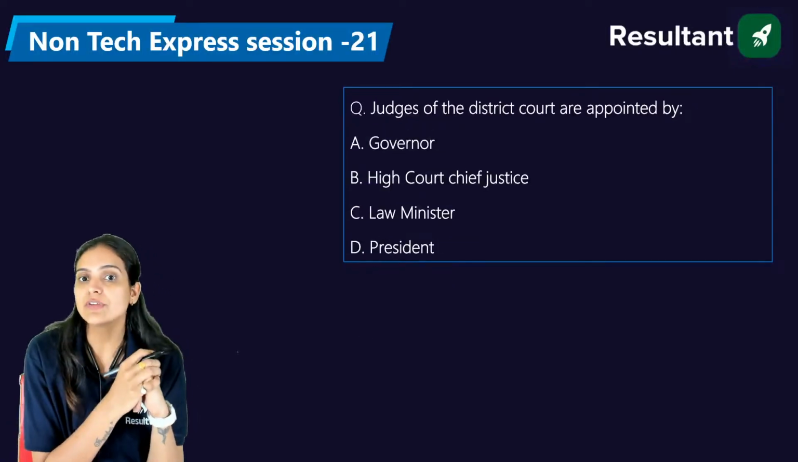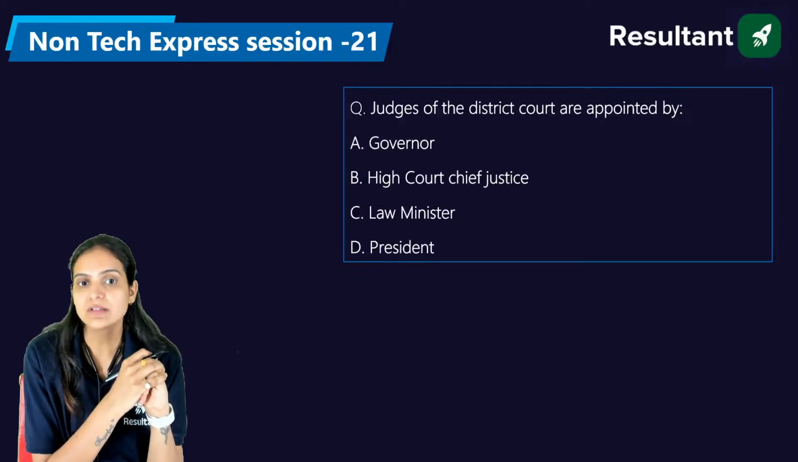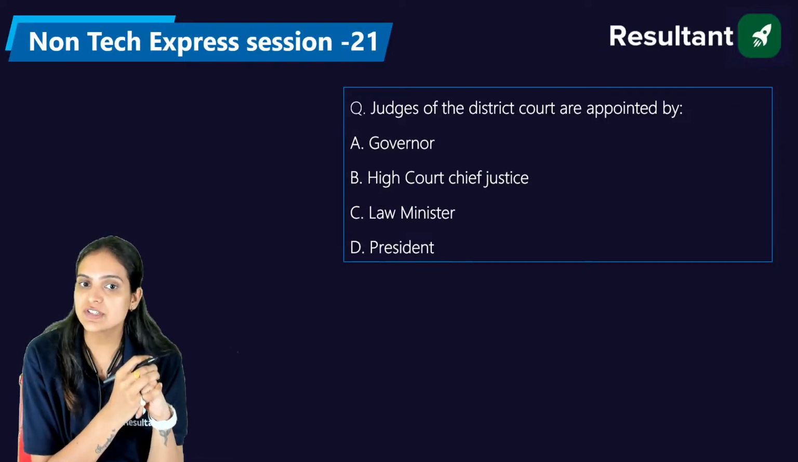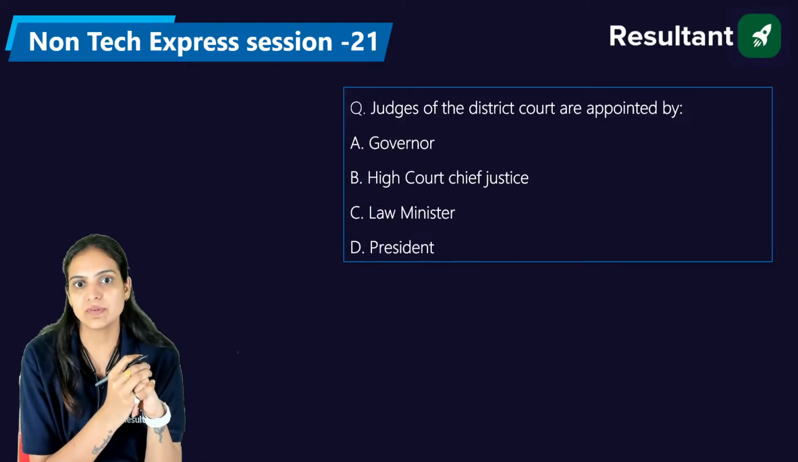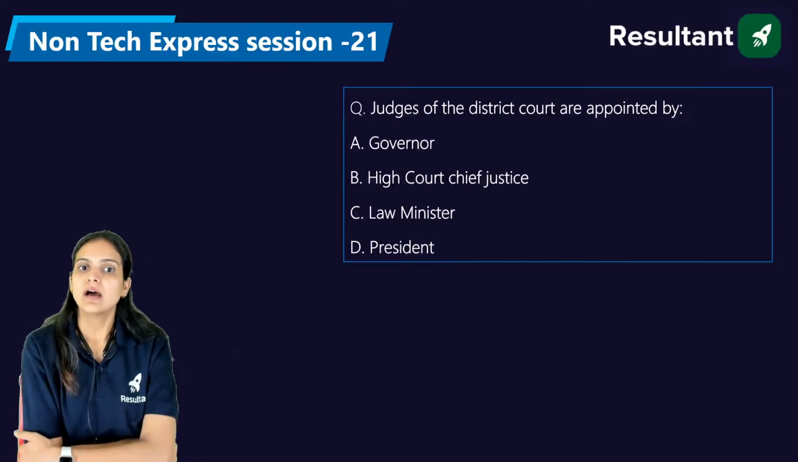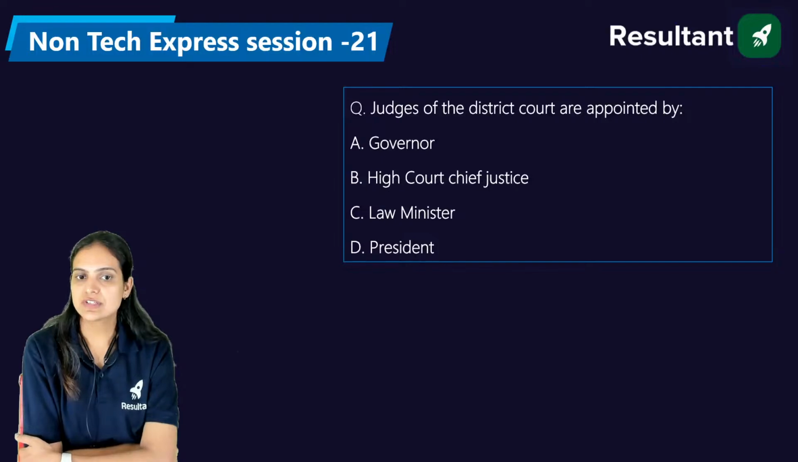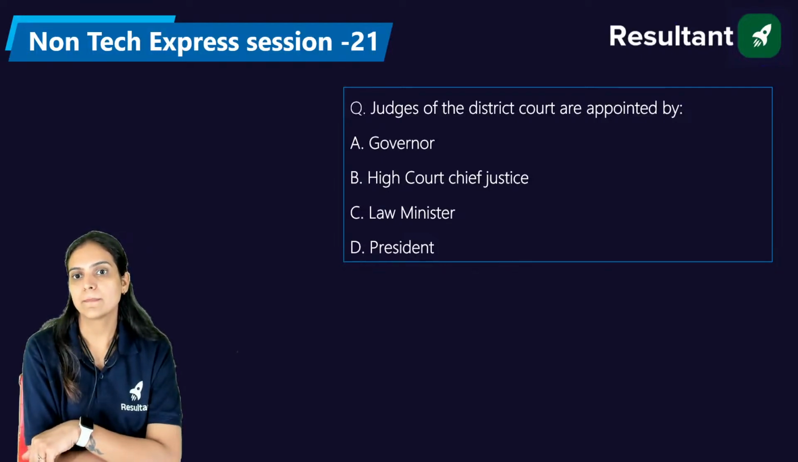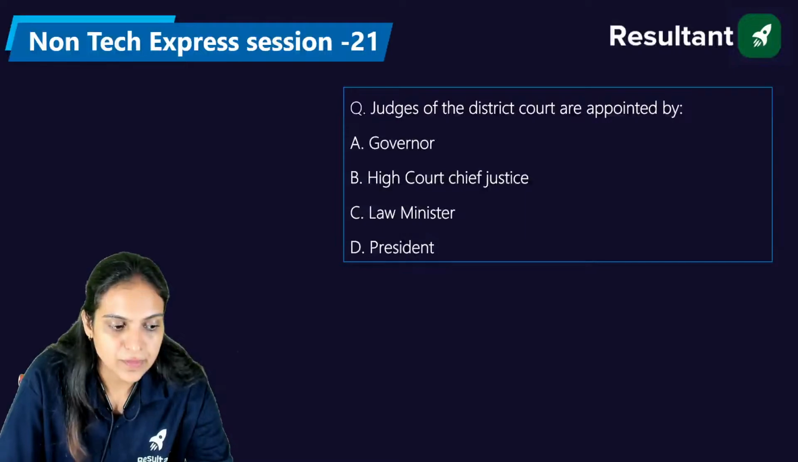Now, judges of the district courts are appointed by the governor, the high court chief justice, the law minister, or the president. Please answer, everyone. Judges of the district courts are appointed by the governor, high court chief justice, the law minister, or the president. Please answer, everyone.